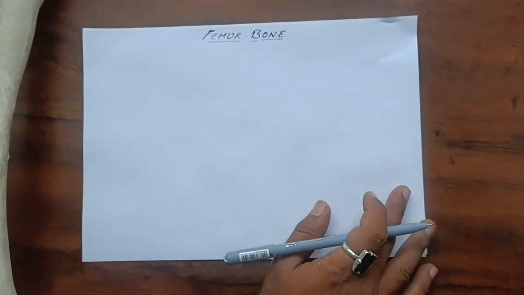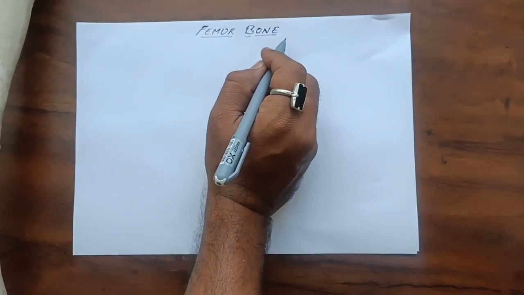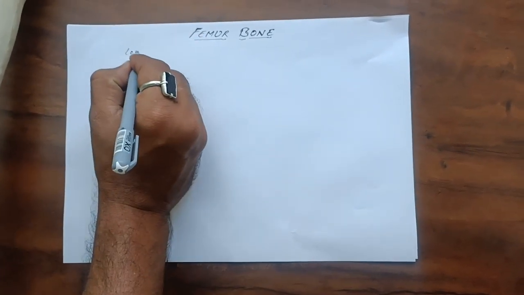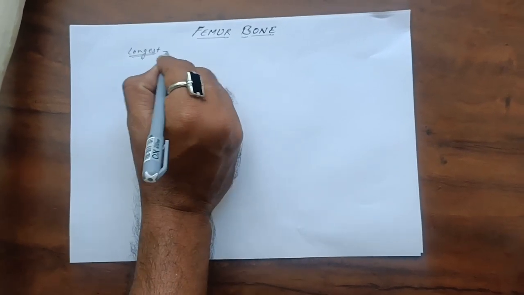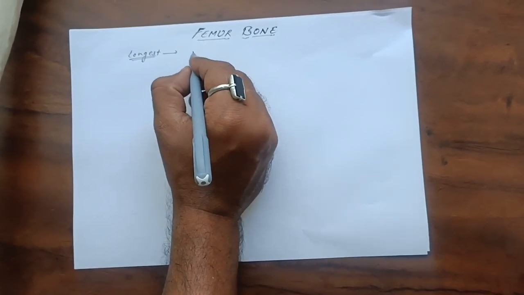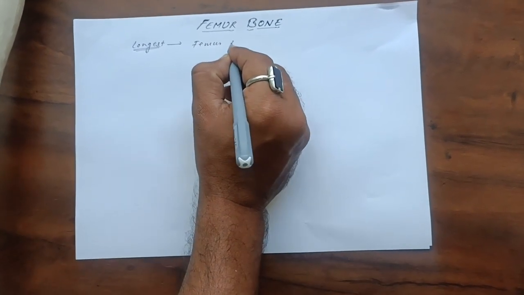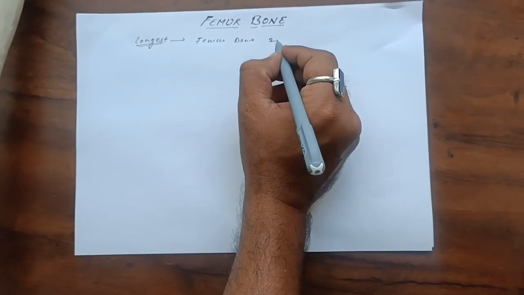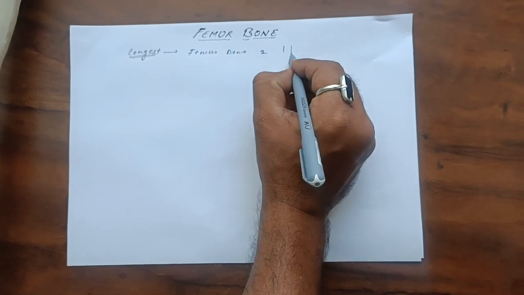Hi friends, today we are going to see the new topic, that is the femur bone. In our body, one of the longest bones is the femur bone. In general knowledge, the longest bone of the human body is known as the femur bone. There are two femur bones in the human body, one towards the right leg and one towards the left leg.